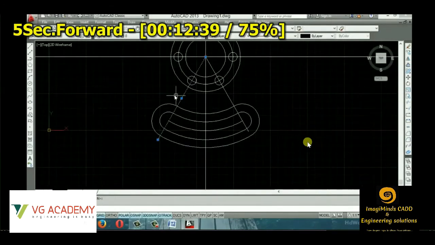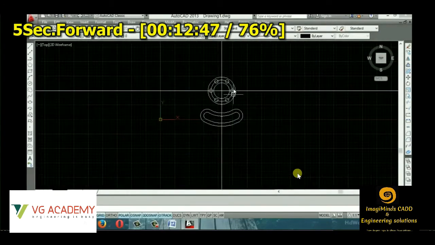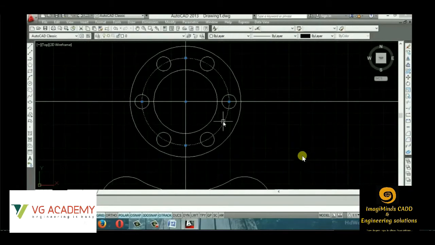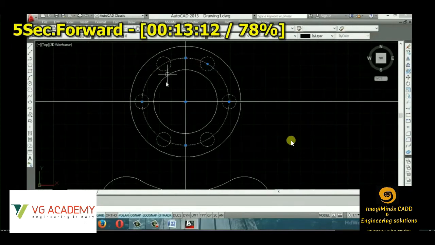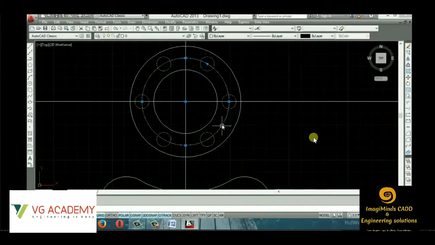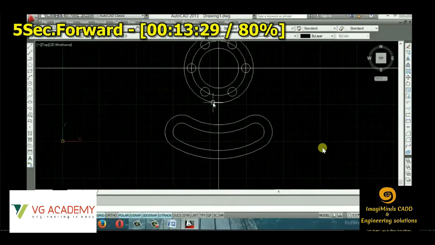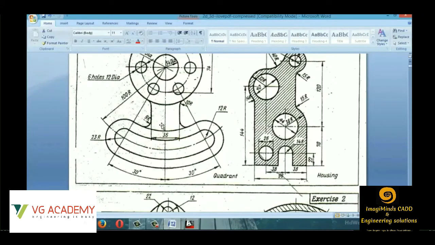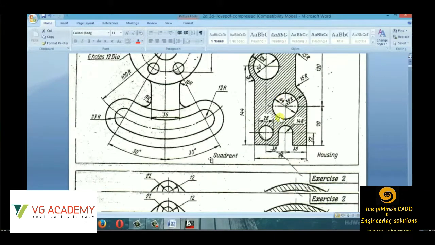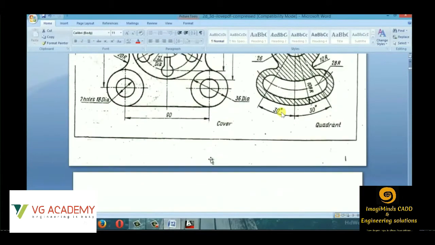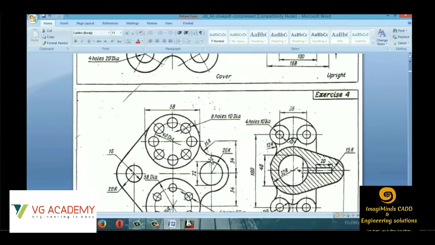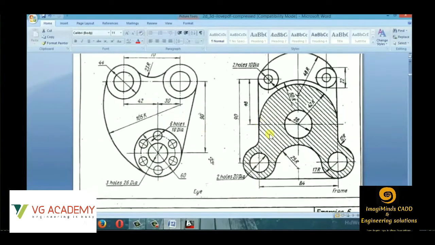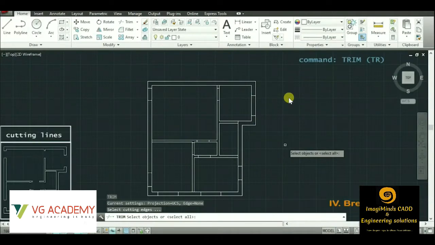So you can see the use of the mirror option now. With the help of this, we'll be creating different types of these exercises so that it helps you in practicing a lot, because the more you practice, I have already told you, the more perfect you become. So you have to create this type of different basic exercises to master yourself in AutoCAD. Done with a basic exercise, we'll be starting with this type of different plans.